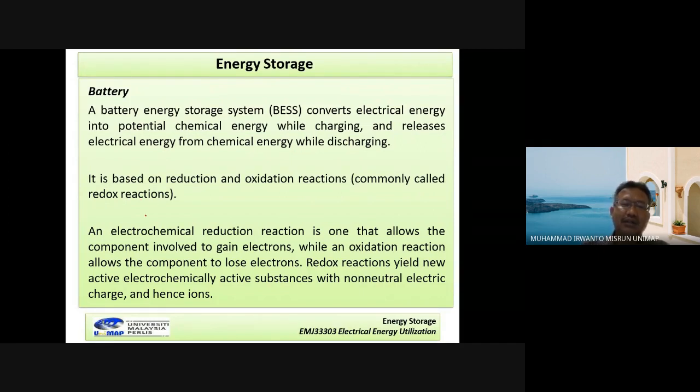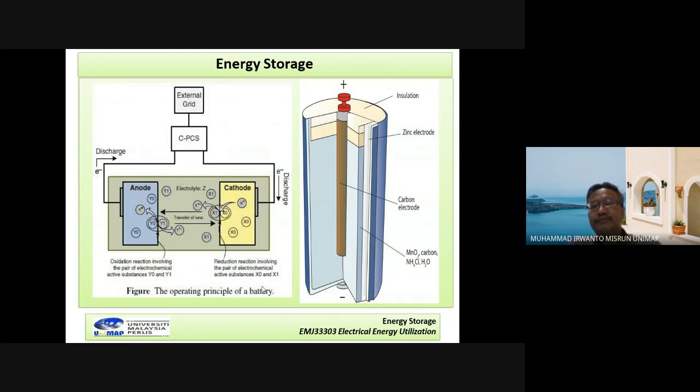An electrochemical reduction reaction is one that allows the component involved to gain electrons, while an oxidation reaction allows the component to lose electrons. A redox reaction yields a new electrochemically active substance with non-neutral electric charge, enhanced ion.